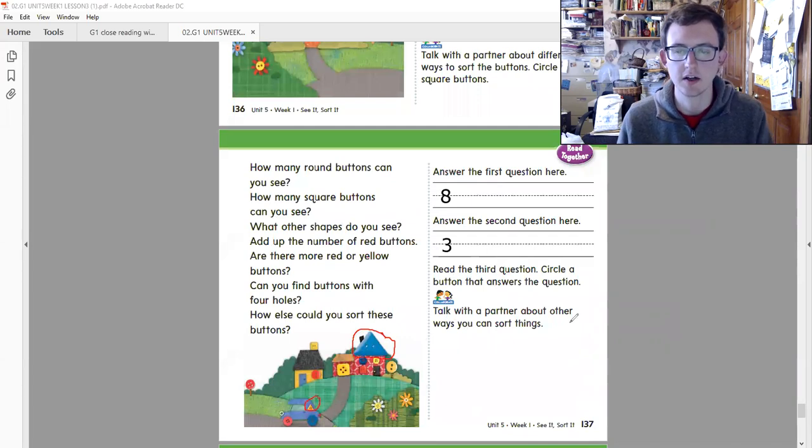Now talk with a partner about other ways you can sort things. So besides shapes and colors, we can also sort by holes. You can also sort by material, right? Wooden buttons or plastic buttons. Okay, let's go to our next page now.